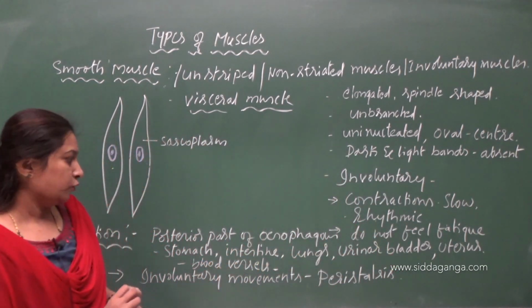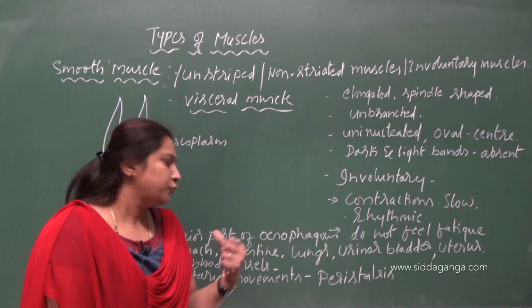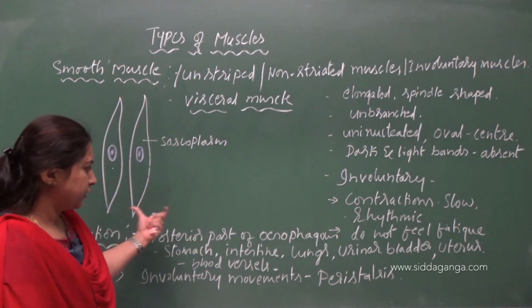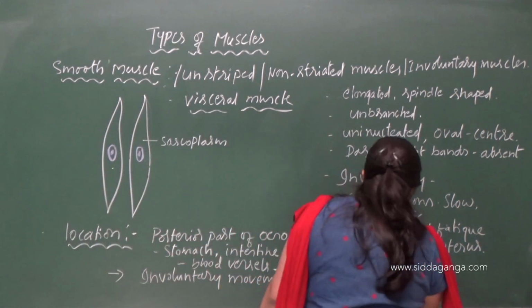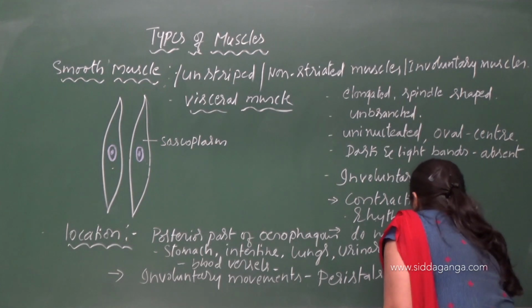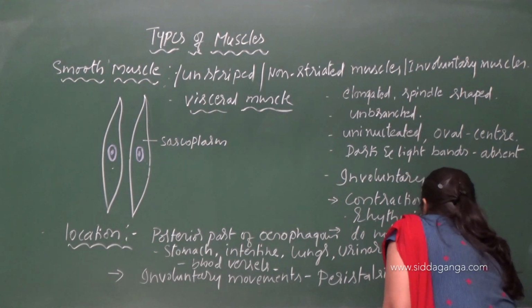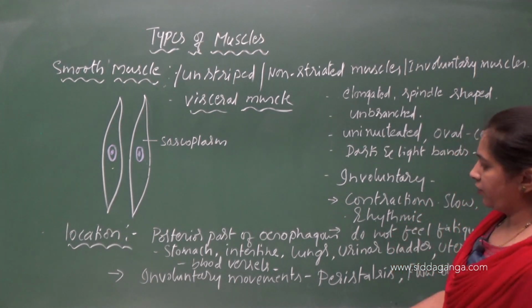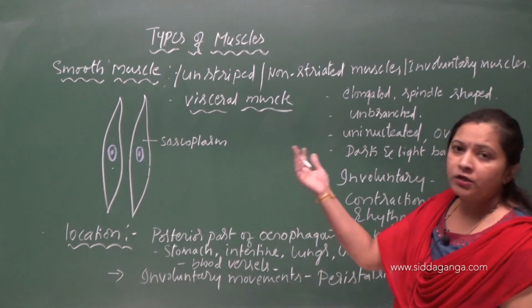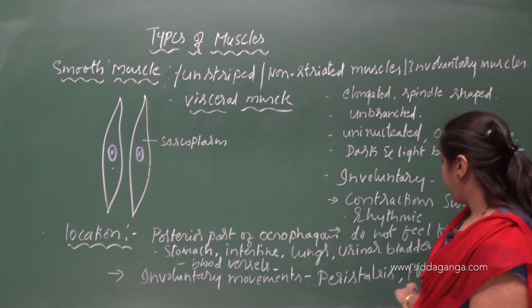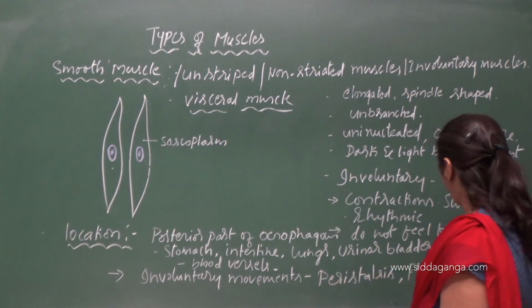And also the flow of blood in the blood vessels, due to the contraction of smooth muscles. So these are the functions of smooth muscles: involuntary movements in the body and the flow of blood in the blood vessels.